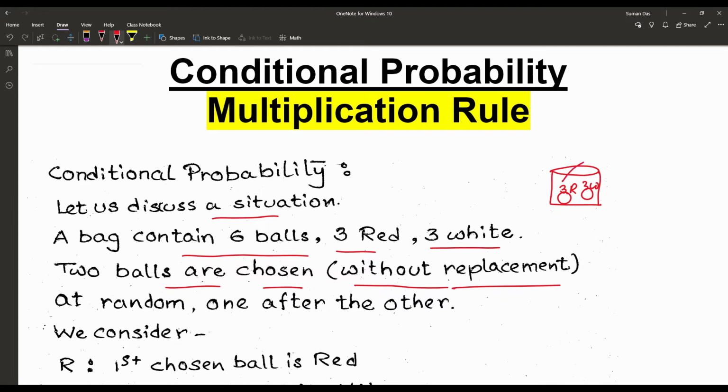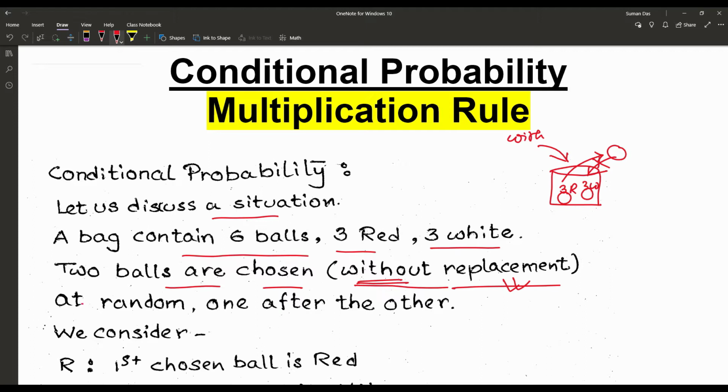When we pick one ball and do not put it back in the bag, that is the scenario known as without replacement. And if after picking the ball we put it back in the bag, it is known as with replacement. So without replacement means we are not putting the object back in the container.